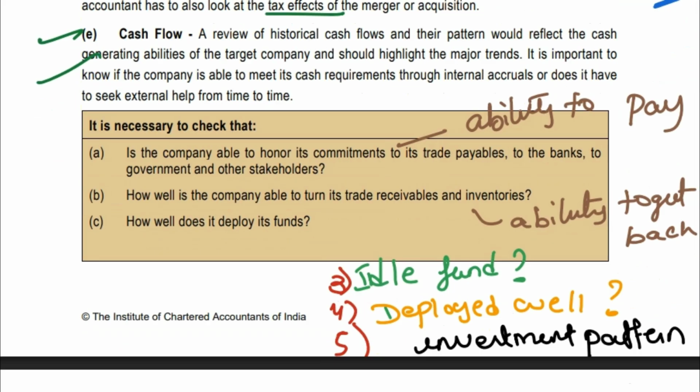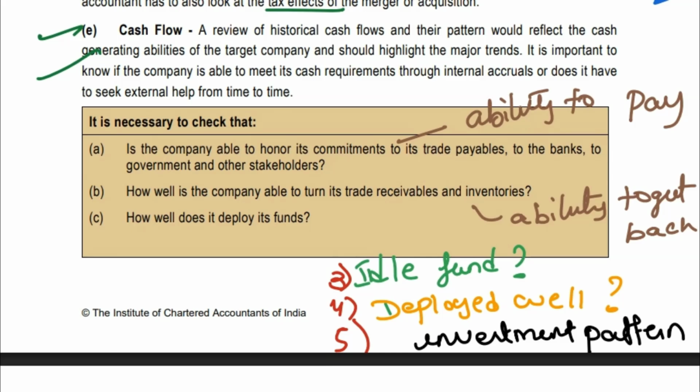What are the specific things you have to see in the cash flow? They will ask a question, so it is necessary to check 5 things in the cash flow. First of all, whether you have the ability to pay. Is the company able to honor its commitment to the trade payables? For trade payables, we have to pay, right? For trade receivables, we have to receive, that means how you can receive from them, whether you can receive it or not.